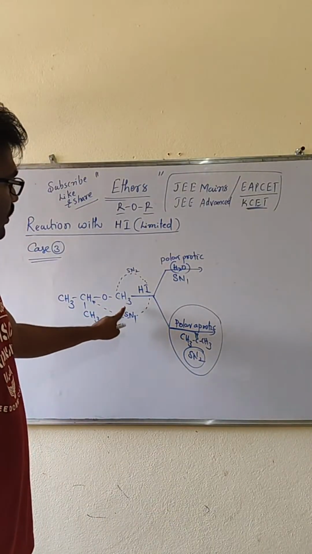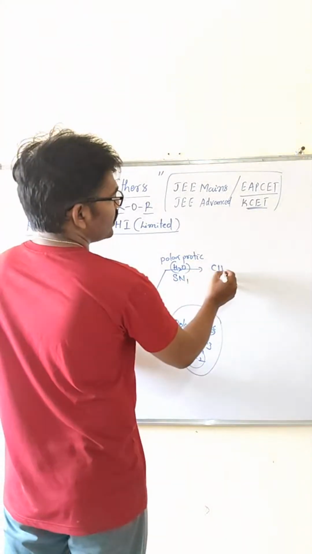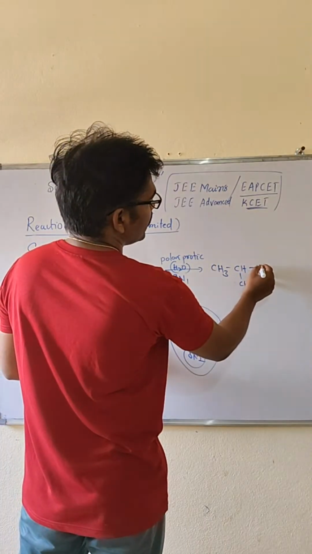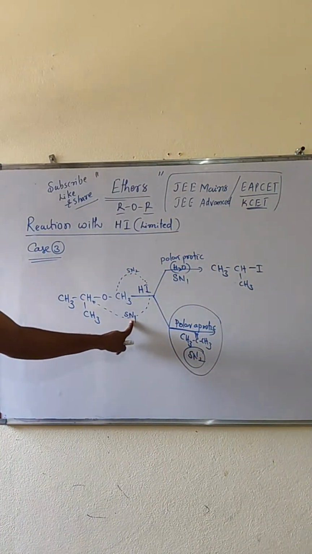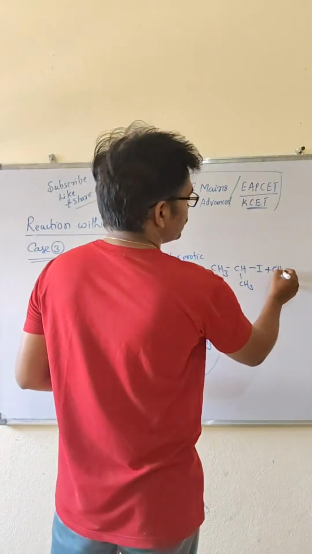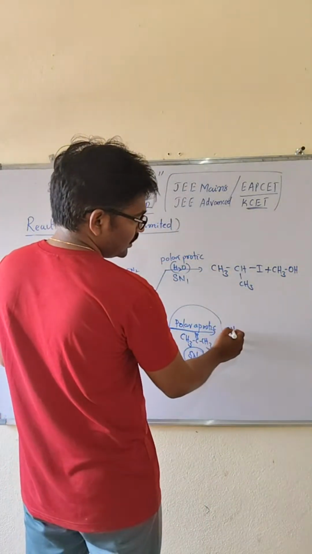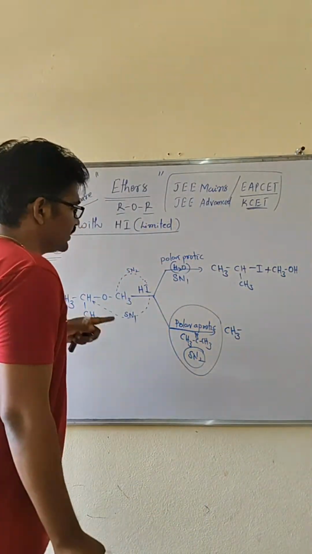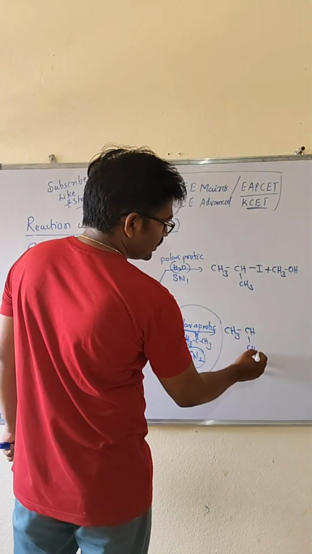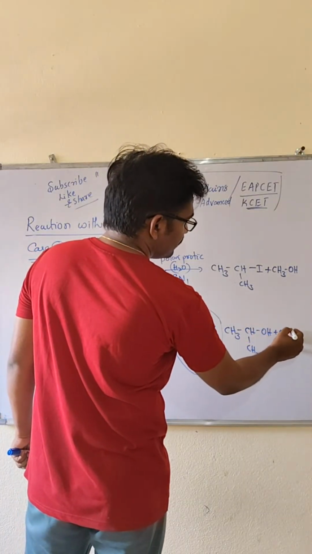If you write the SN1 mechanism, what are the products? CH3 bond CH bond CH3, with iodine attached to the secondary alkyl group for the SN1 mechanism, plus the remaining CH3 bond OH. For SN2, CH3 bond CH bond CH3 bond OH will be formed, then CH3I will be formed.